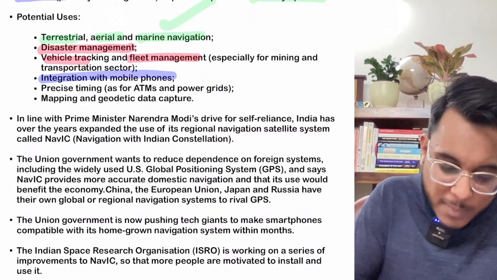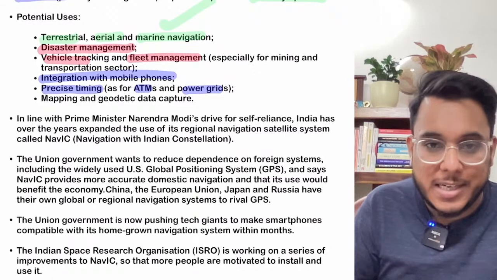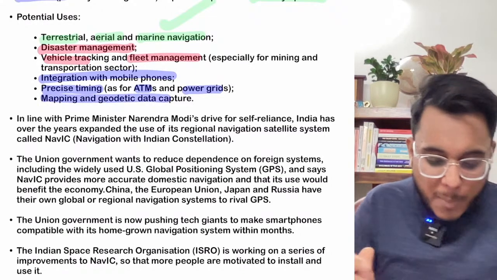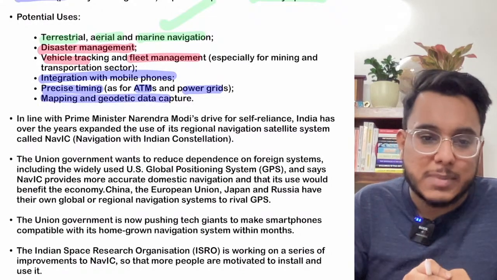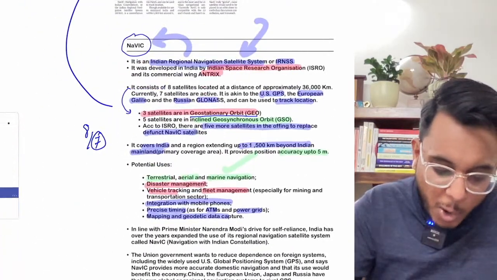Integration with mobile phones can be there, and then it can provide precise timings. ATMs and power grids can use it. It can be used for mapping. This particular IRNSS and Navic can be used. So guys, these are all the objectives.